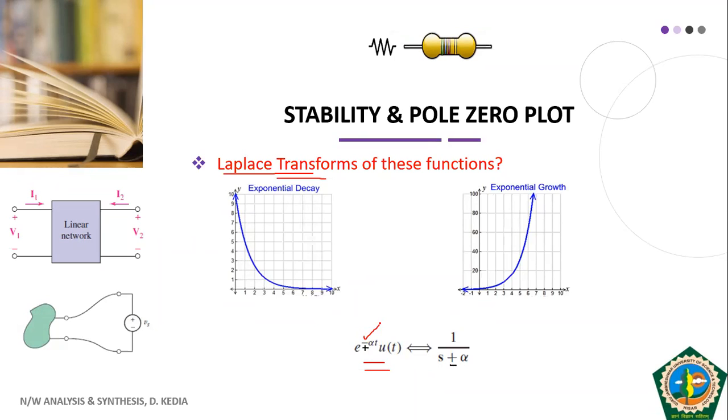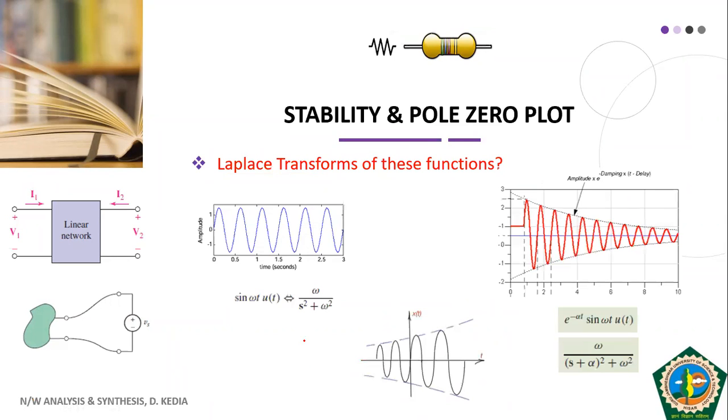Your minus indicates the exponentially decaying function and plus indicates the exponentially rising function. So the Laplace transform of this will be 1 by s plus alpha for the first case and 1 by s minus alpha for the second case. So this is the Laplace transform of these exponential functions. I'll talk about the pole zero plot in the next slide.